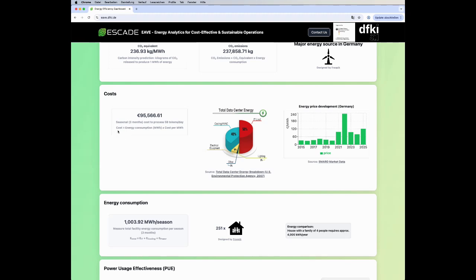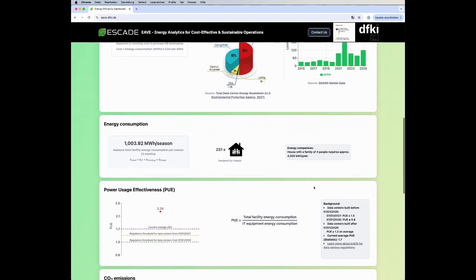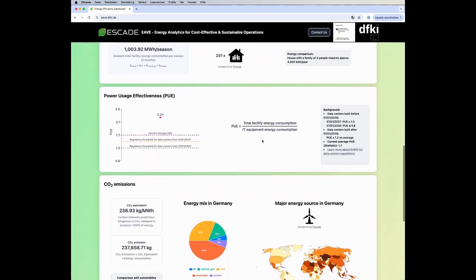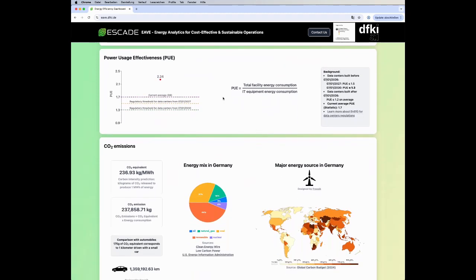In the cost overview, the costs for running the model over 3 months are given based on the configuration, along with their calculation. In addition, information on the total energy consumption of data centers and energy price developments in the selected country is provided. The energy consumption over 3 months, its calculation, and a comparison with the energy consumption of a 4-person household are visualized in the next section. The PUE value is indicated based on the chosen configuration. It shows how energy efficiently the data center operates.